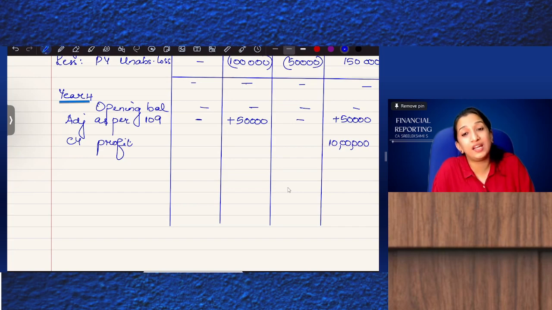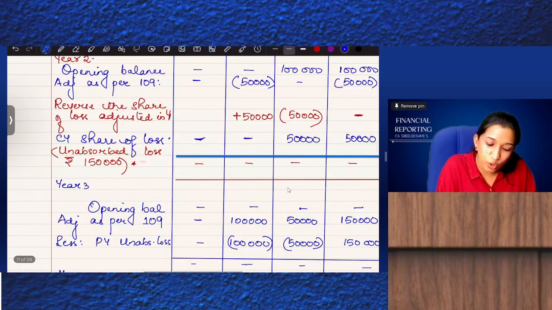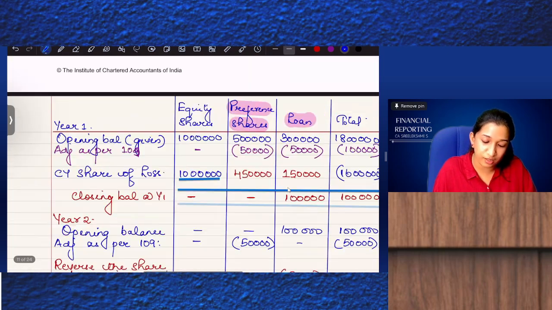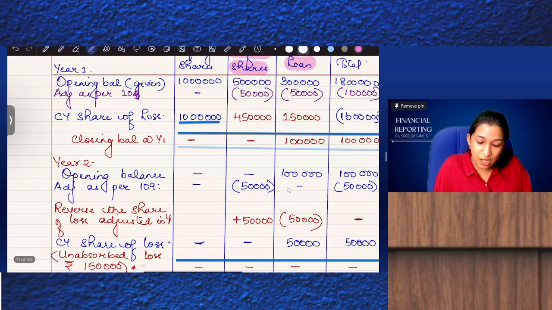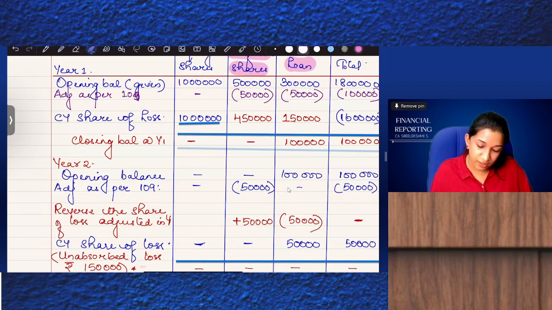How will I do the distribution? In the reverse order. In the reverse order means first we need to check how much loss was adjusted against loan. So please focus on how much loss was adjusted against loan.